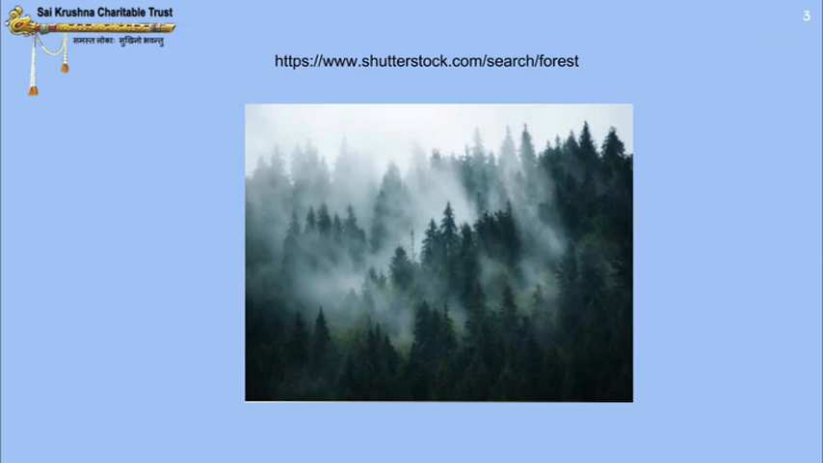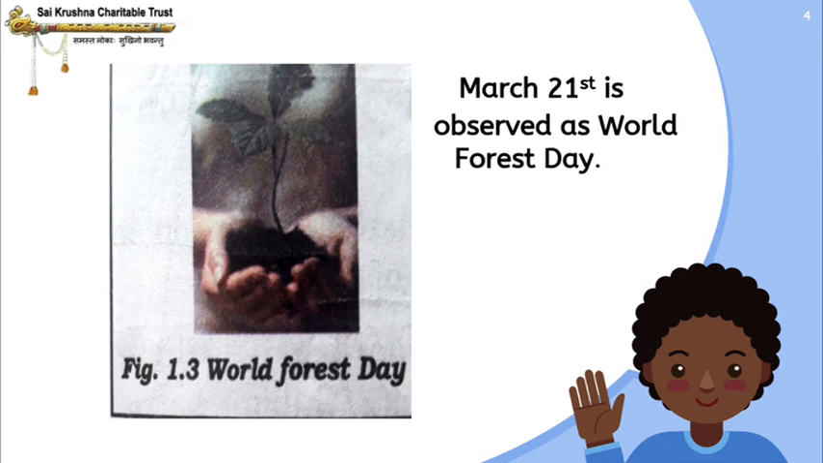So this is the picture of the forest. You all would have seen this, right? March 21st is observed as World Forest Day. We have got many days, right? Like Environment Day, Water Day, like that. March 21st is observed as World Forest Day.